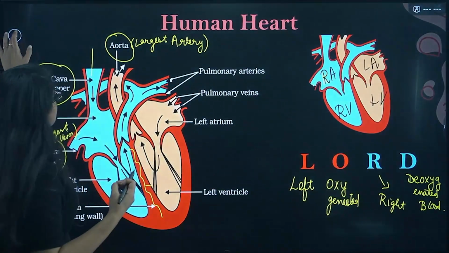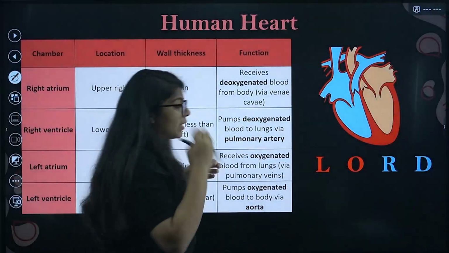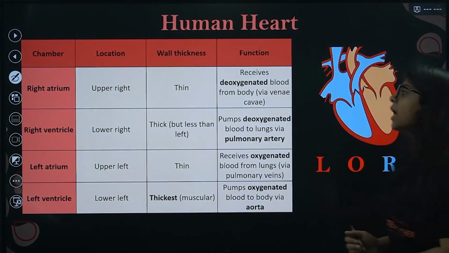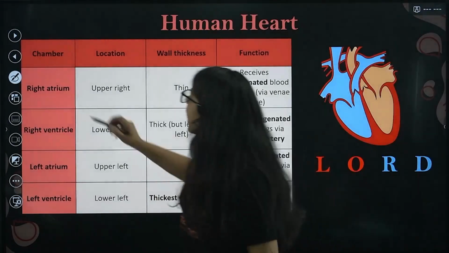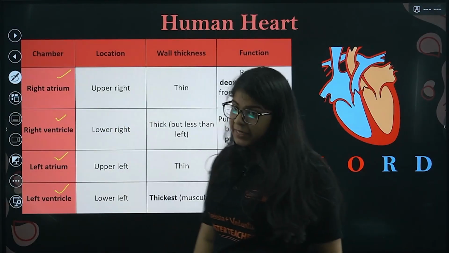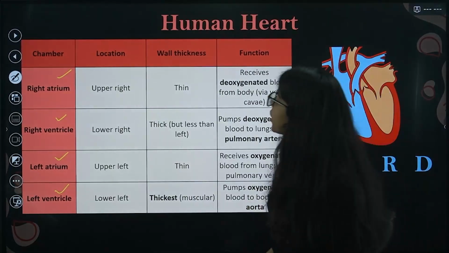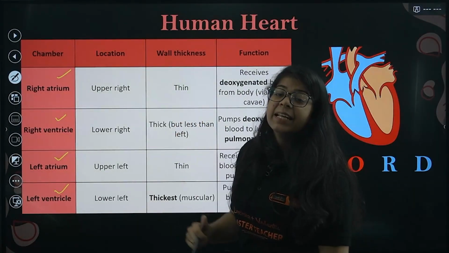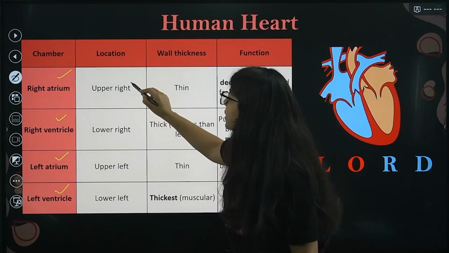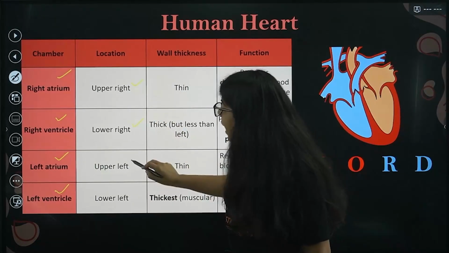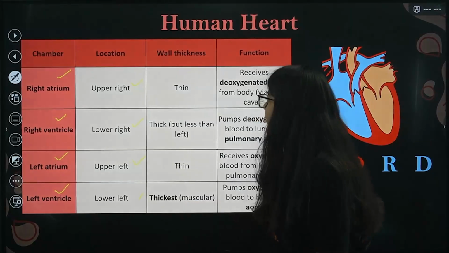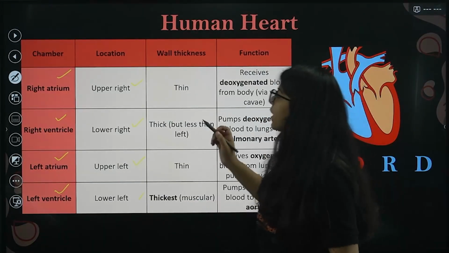Now let's go through everything we have written, and you can take a screenshot. We have the right atrium, right ventricle, left atrium, left ventricle. What is the location? The right atrium is on the upper right. Atrium, A comes first in the alphabet, so it is on the upper side. So it is upper right, lower right. Left atrium is upper left. Left ventricle is lower left. Now, this is very important.